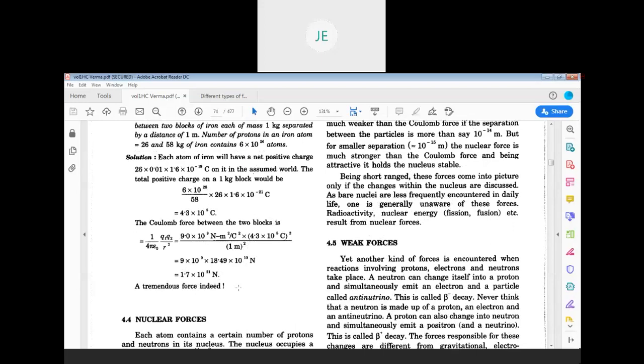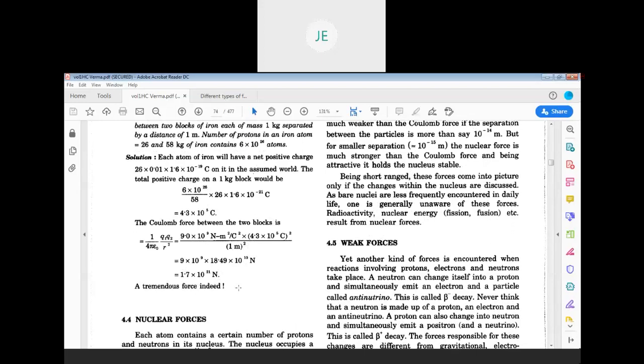If charge neutrality doesn't exist, then you can see the effect of electromagnetic force between 1 kg masses separated by 1 meter.